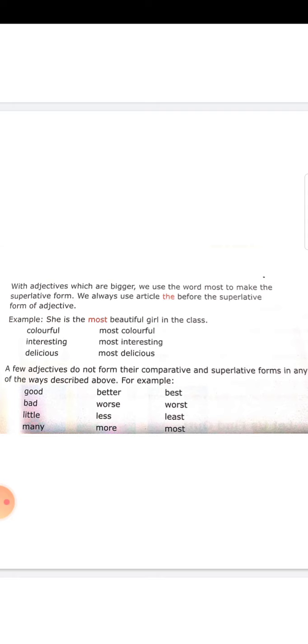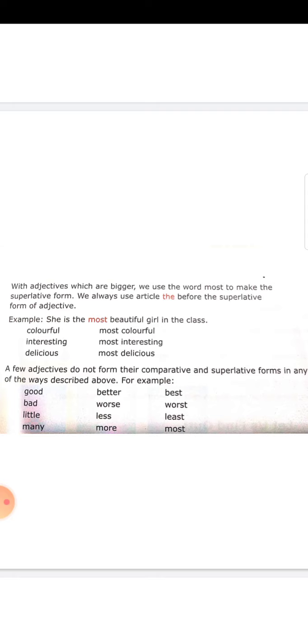Then, a few adjectives do not form their comparative and superlative form in any of the ways described above. They have different forms. For example, good is an adjective, its comparative form is better, its superlative form is best. Repeat. Good, better, best. Then bad. You cannot add badder.